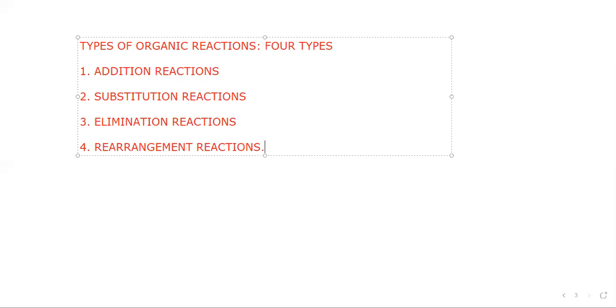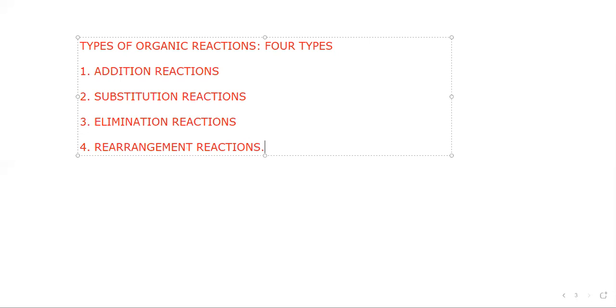There are other types of reactions also, pericyclic reactions and some other reactions. We are not going to discuss all those types, but for our PU level, we are going to discuss these four types of reactions. And in every continuing chapter, we need to classify the reaction into only these four types.